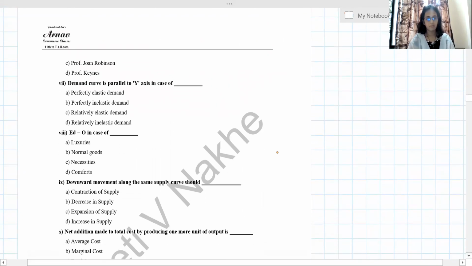Demand curve is parallel to y-axis in case of, see, this type of question they used to ask. I already told you about HPE and VIP. How are you going to remember this?